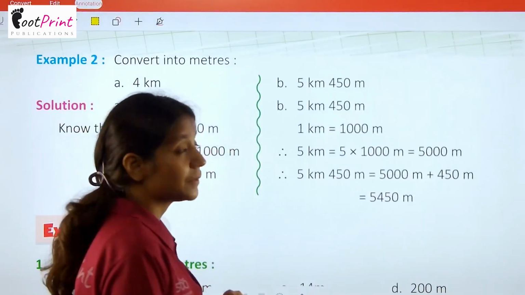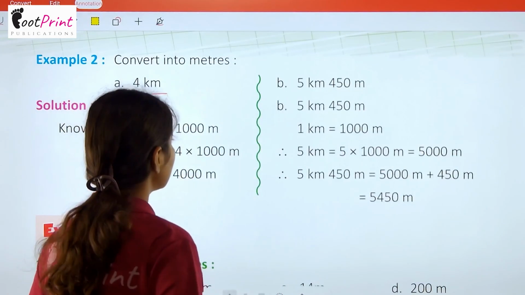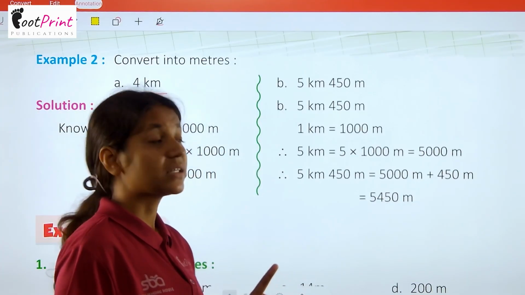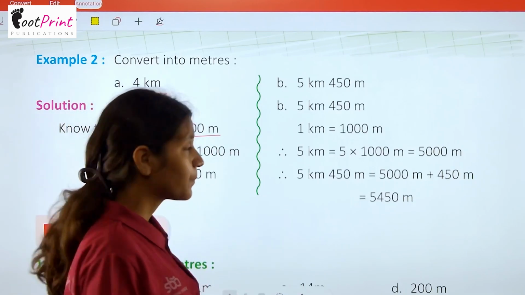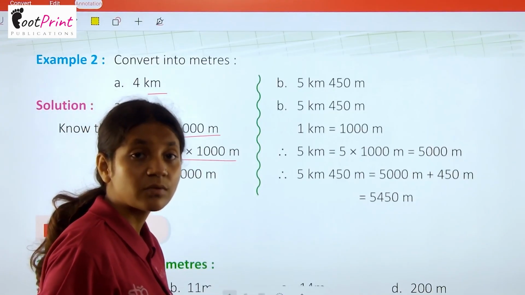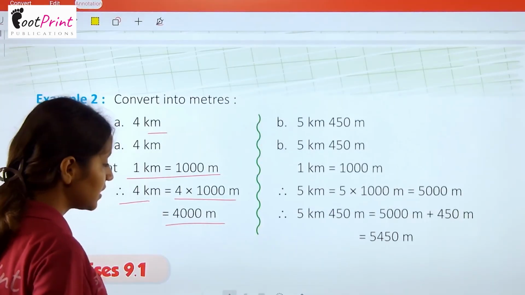Now we have example number 2. Here we have to convert into meters. First is 4 kilometer. So we know, kilometer में कितने मीटर होते हैं? 1 kilometer equals to 1000 meter. So you have to just multiply this. So 4 kilometer equals to 4 into 1000. So we can get the answer here, 4000 meter.